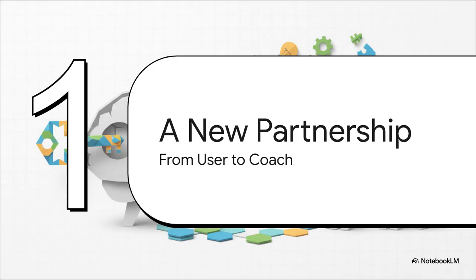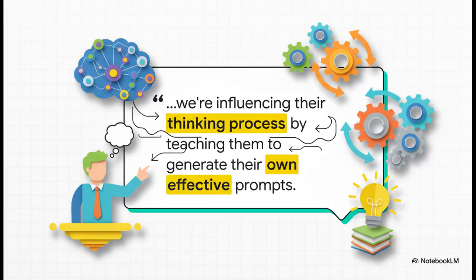What all of this is really pointing to is a huge shift in how we should be thinking about our relationship with AI. We're moving away from a simple I command, you respond relationship to something much, much deeper. I absolutely love this quote from IBM Research because it just nails the whole idea. With meta-prompting, we're not just users barking orders anymore. We're becoming coaches. We are actively shaping and improving the AI's thinking process. We're teaching it how to be a better problem solver, all on its own.